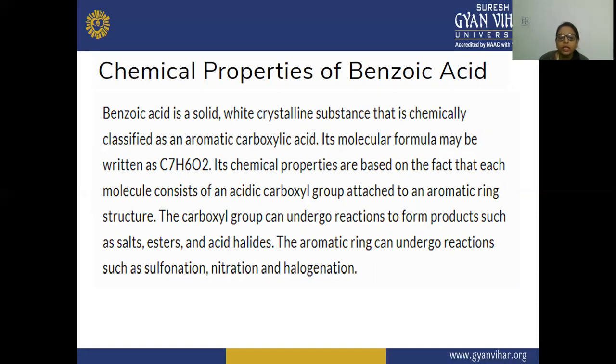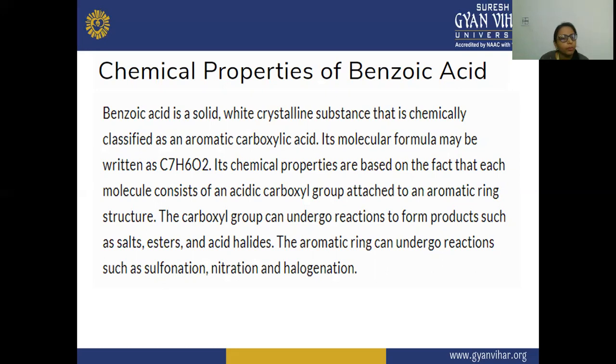It comes in the category of aromatic carboxylic acid because benzoic acid has a structure with an aromatic benzene ring, and attached to the benzene there is a functional group, COOH, which signifies the carboxylic acid. So benzoic acid is a solid white crystalline substance that is chemically classified as an aromatic carboxylic acid.